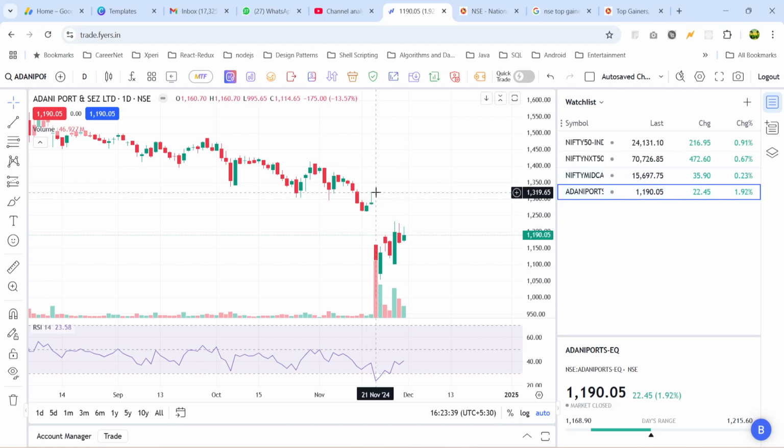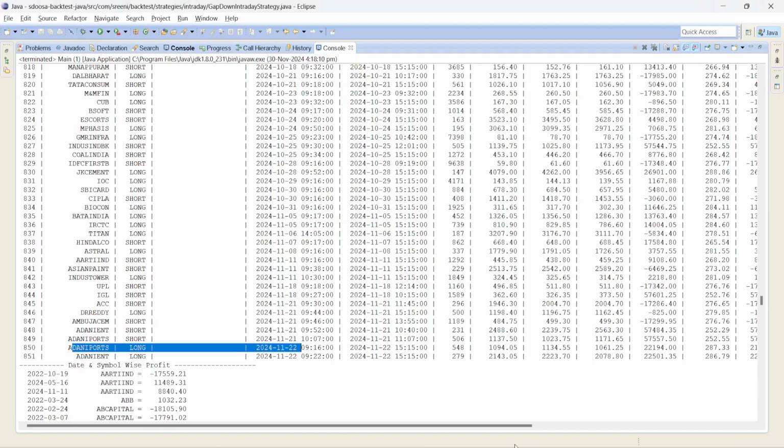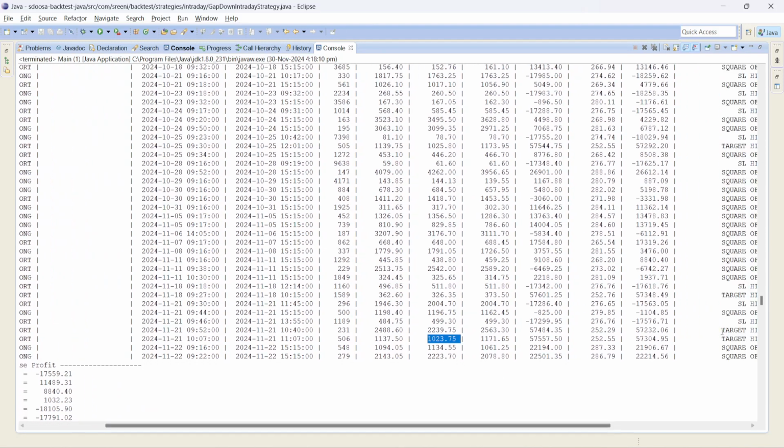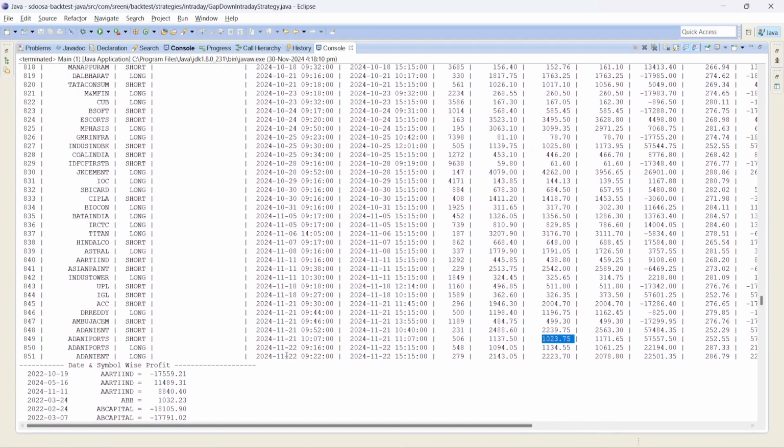So look at 21 November. The low is 995.65, the high is 1160.7. In this we got entry at 1137 as a short, and our target hit around 1023, which is a 10% target hit in this case. And on the 22nd, we got a long trade at 1094.05.